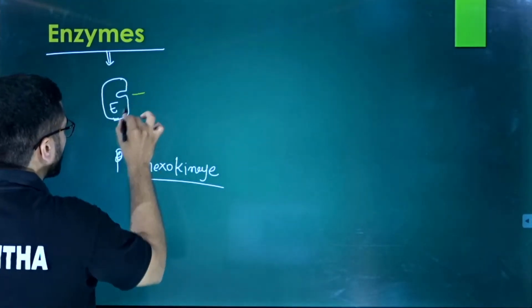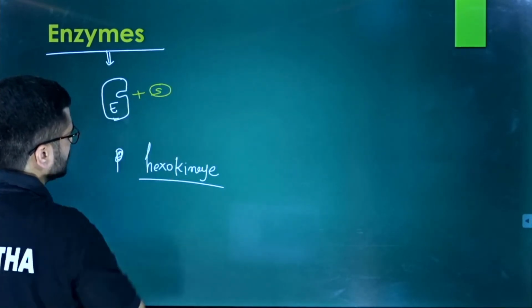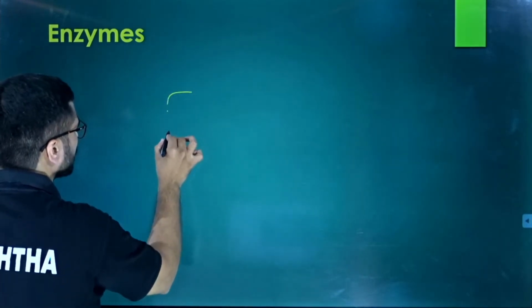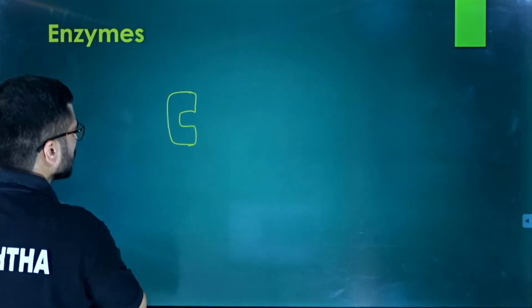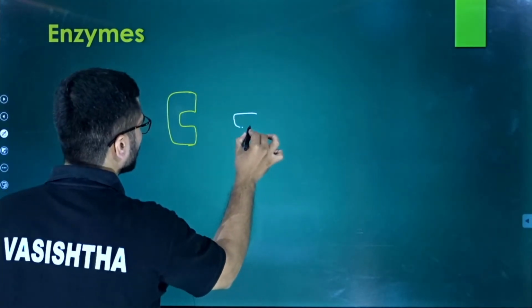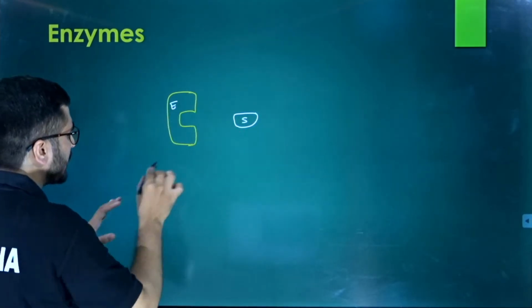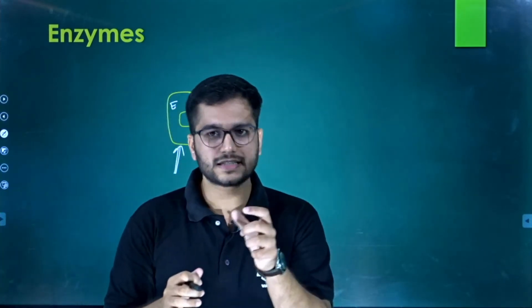Focus. Here, if we join a particular substrate, so this is a substrate. We have to draw this carefully. This might be the enzyme. So this is the structure of the enzyme, and this is the substrate. Now this is a schematic diagram. Proteins are not like that. It is a tertiary configuration where there are certain points.